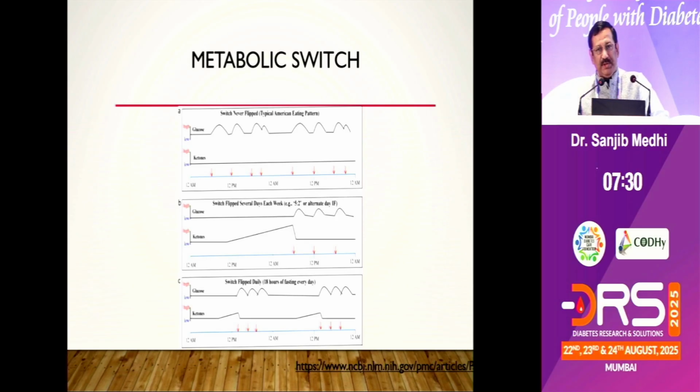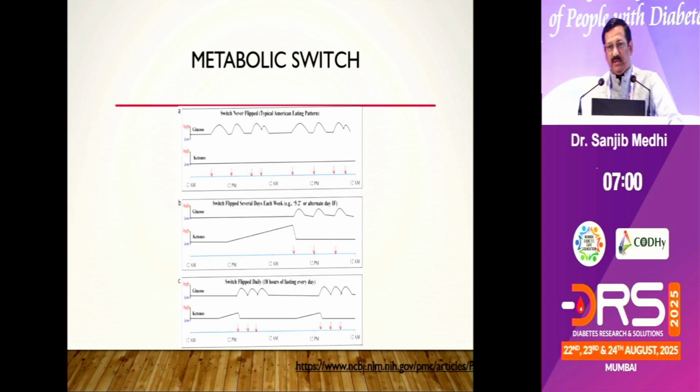And this metabolic switch was being practiced by our ancestors, the cave dwellers. When they used to go out for hunting, they would eat food on one day and then fast for a long period of time, sometimes for more than one day. So they switched their body metabolism from glucose to fat metabolism, and in the process, they got these ketone bodies. This metabolic switch is very important for good metabolic health of the body.